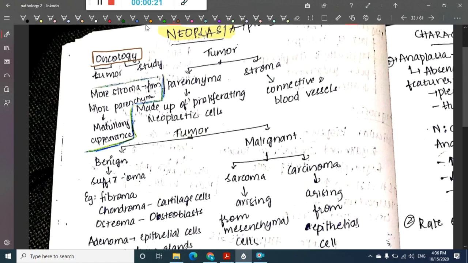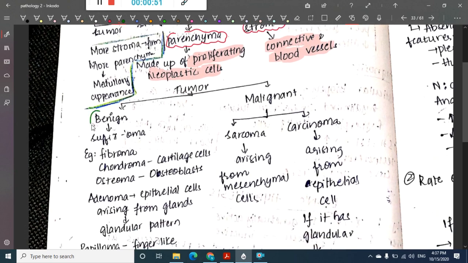For any tumor we have two important things. One, we have parenchyma, second we have stroma. The parenchyma is made up of proliferating neoplastic cells, whereas the stroma is made up of connective tissue and blood vessels, right? Tumor can also be divided into two types. One, we have benign tumor, and second we have malignant tumor.